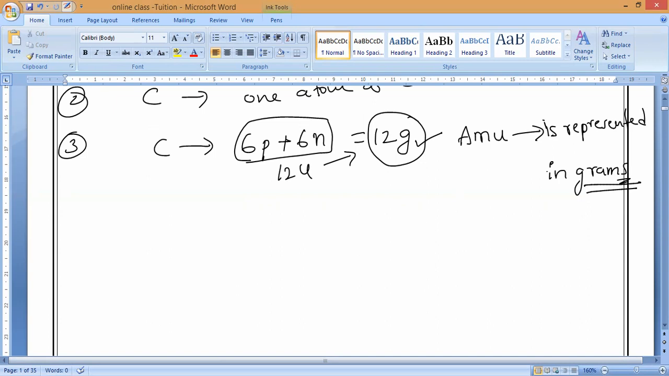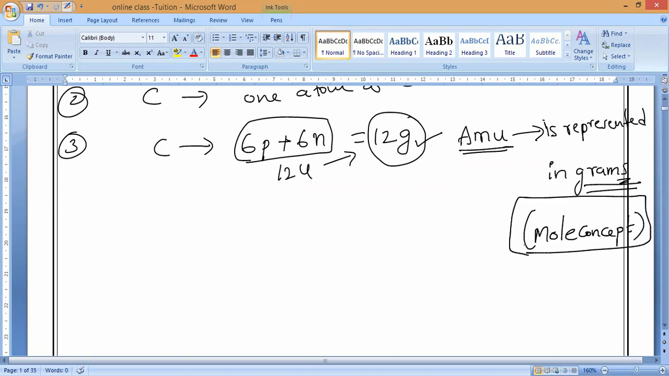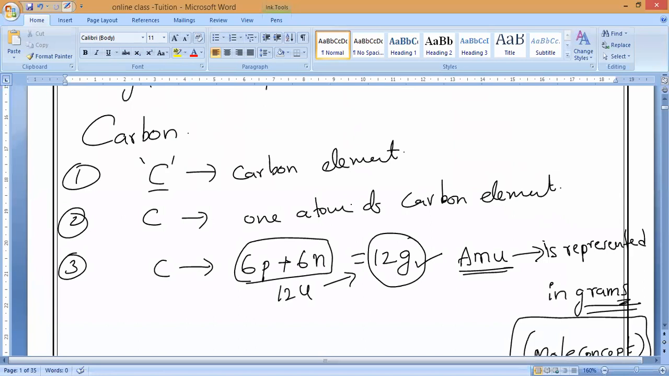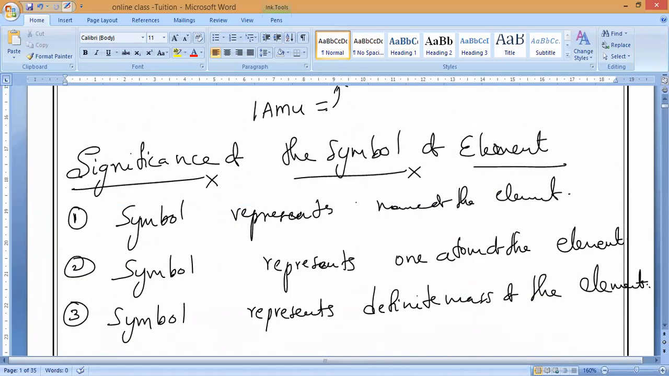Why, sir, are you representing in grams? While you are studying the mole concept, I will teach you that, and what the importance of atomic mass unit in grams is. Mole concept, okay? What is mole concept? That is all we'll study later. So this is all about the significance of symbol of an element.